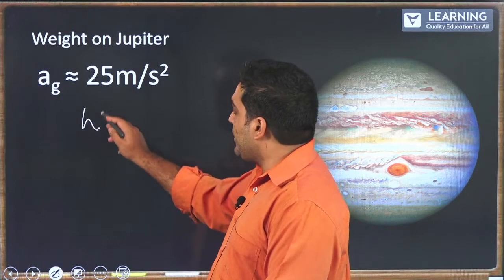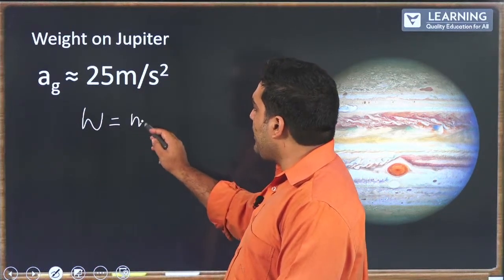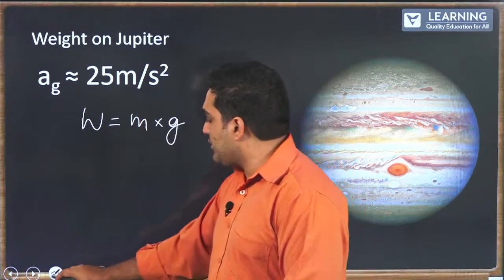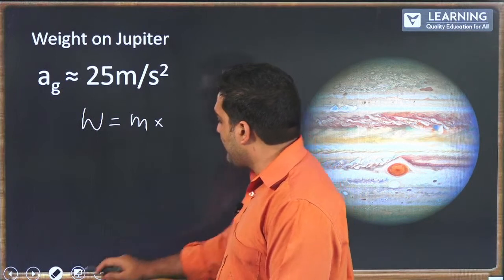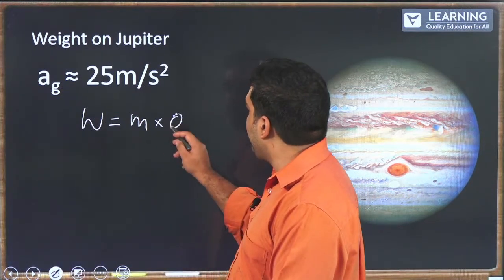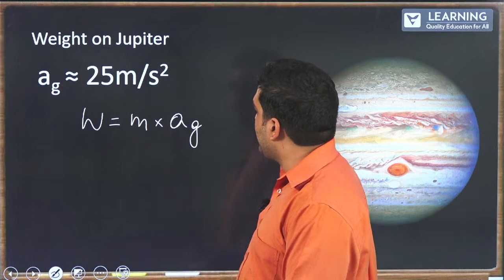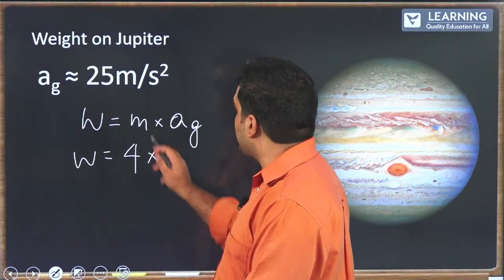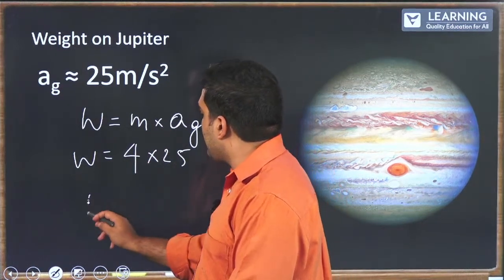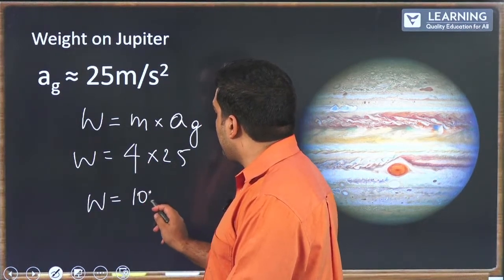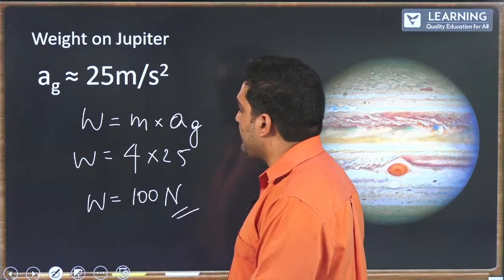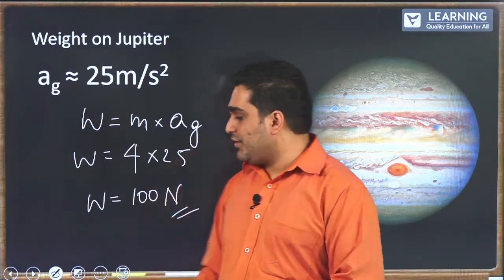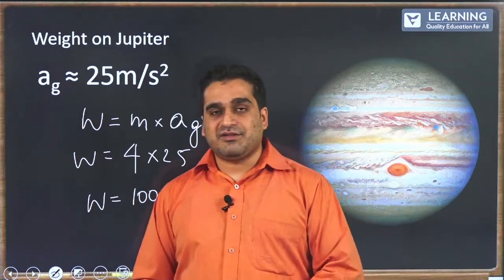In that case, we write weight equals mass times acceleration due to gravity. Let us not take it as g here; in this case we have the acceleration due to gravity of Jupiter. So weight equals 4 kilograms times 25, where you get the weight equals 100 newtons. So the mass is 4 kilograms, which experiences 100 newtons.